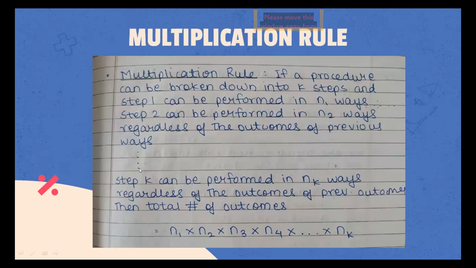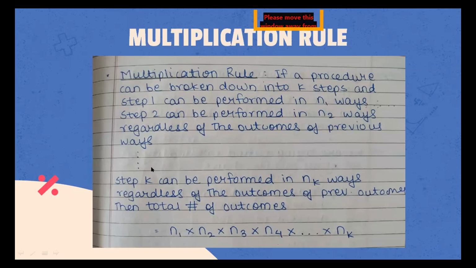So what this means is that step 1 can be performed in n1 ways, step 2 can be performed in n2 ways regardless of the outcomes of previous ways, step 3 can be performed in n3 ways regardless of the outcomes of previous ways, step 4 in n4 ways regardless of the outcomes of previous ways, and so on till some number k. This is just a variable k, and we denote it for simplicity.